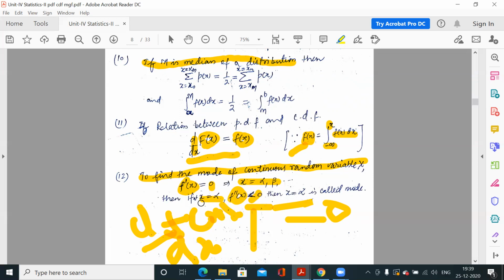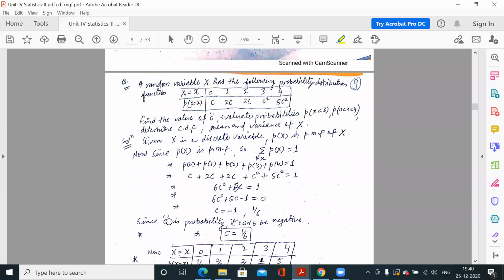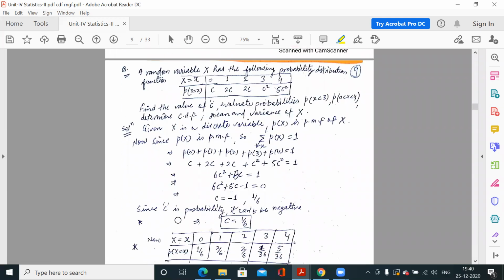So suppose at alpha the double derivative is less than 0, then we say that x is equal to alpha will give you the maximum value of the function. That means x is equal to alpha is the mode point. Clear? So now we have the questions. These are very simple formula based questions only.